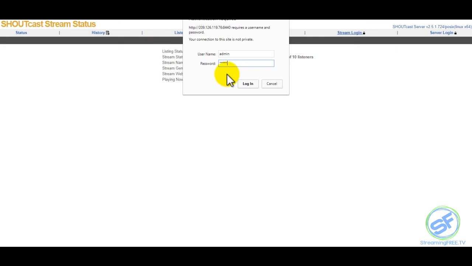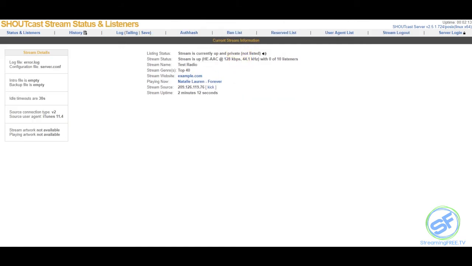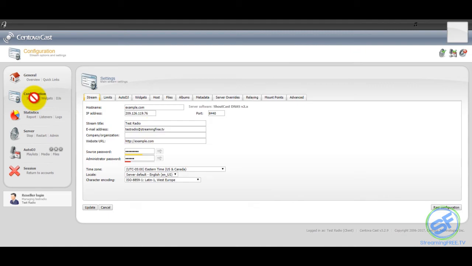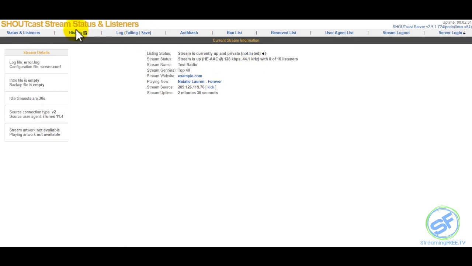Let me show you where you can find this. The administrator password is, if you go back to your server, the password located right here. If you click this little box, it'll show you whatever that administrator password is. That's the password you want to use to log into the Shoutcast server.